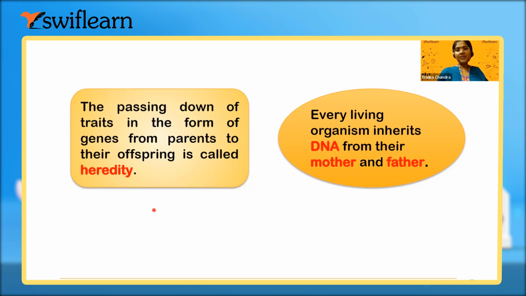Can you give me some examples of the traits which human beings have? Yes, ma'am, eye color, brown or blue. Then the hair color, hair texture, skin color, then the pattern of the iris. Very good. And our pinna, sometimes it is attached, sometimes it is free. And then our tongue, rolling tongue, very good. The tongue, sometimes it is a rolling tongue like this.